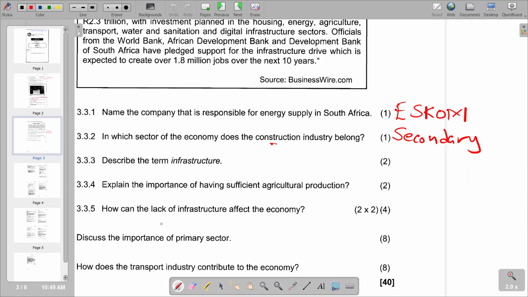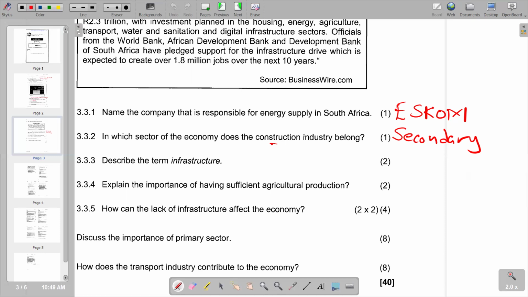We see, how can the lack of infrastructure affect the economy? It's going to affect in many ways. Even investors are attracted by better infrastructure in the economy. Remember, infrastructure also describes communication networks and transport infrastructure. How easy is it to transport goods and services, to link businesses with consumers? So basically, if you have better infrastructure in the country, it's going to make the economy more viable, and it's going to attract investors. So this is how infrastructure can affect the economy.